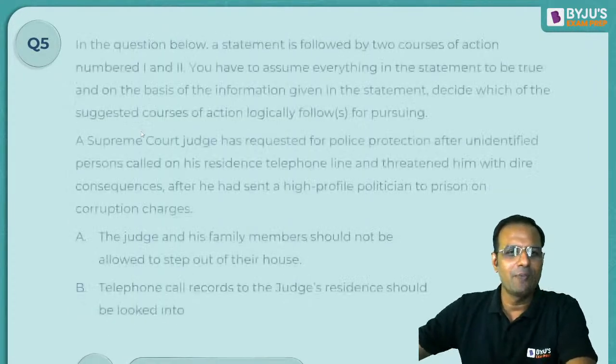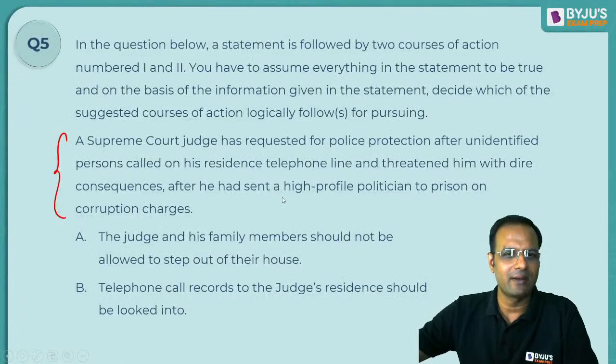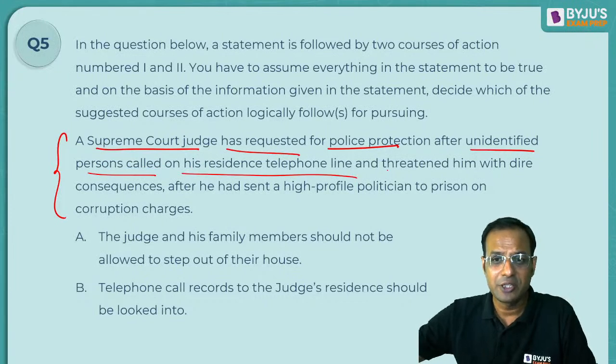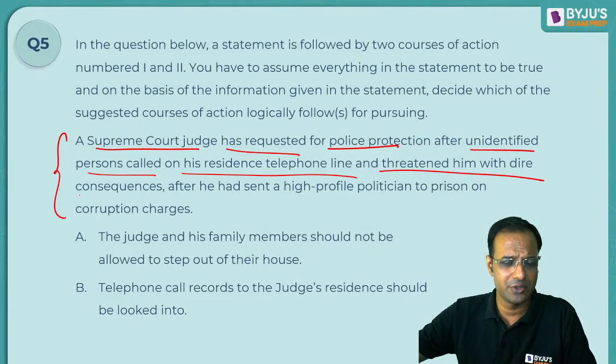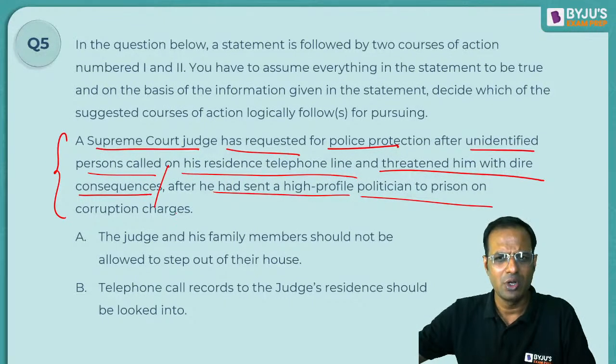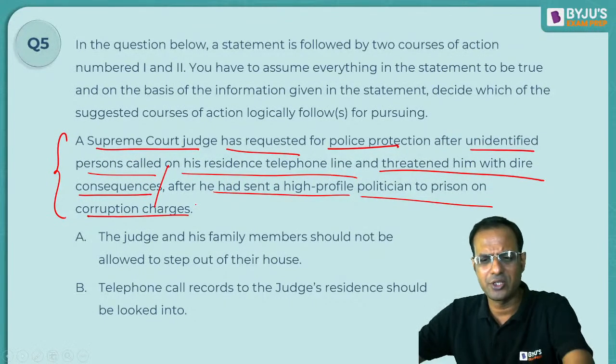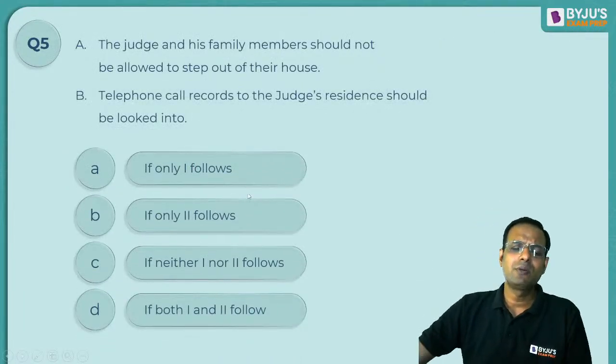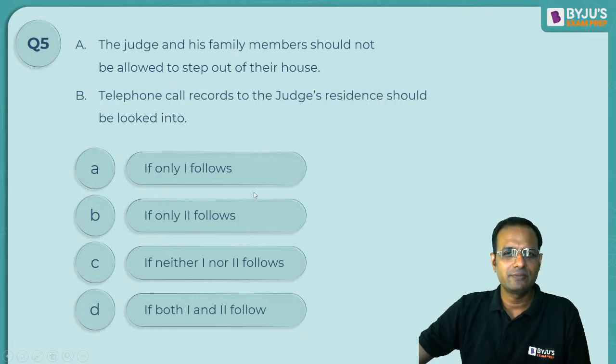Okay, going back to the question once again. It says the Supreme Court judge has requested police protection. Unidentified persons called on his residence telephone line and threatened him with dire consequences after he had sent a high-profile politician to prison on corruption charges. You're threatening the judge, right?